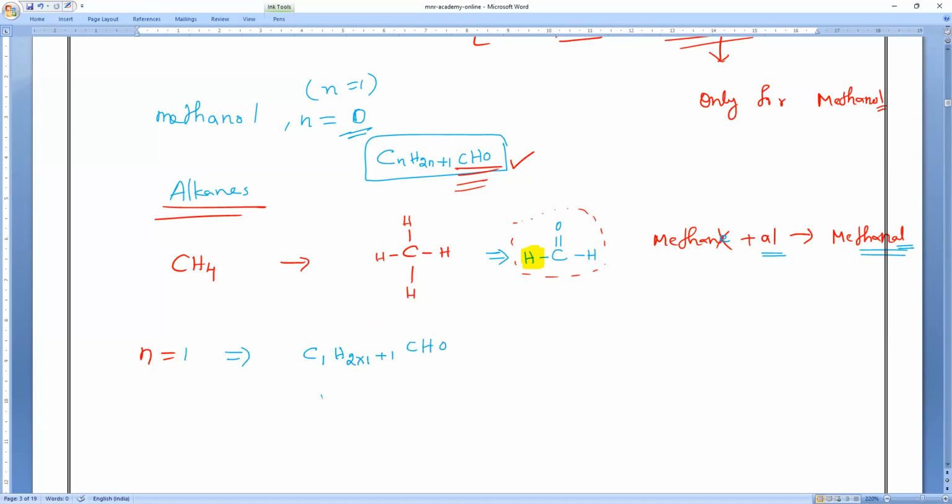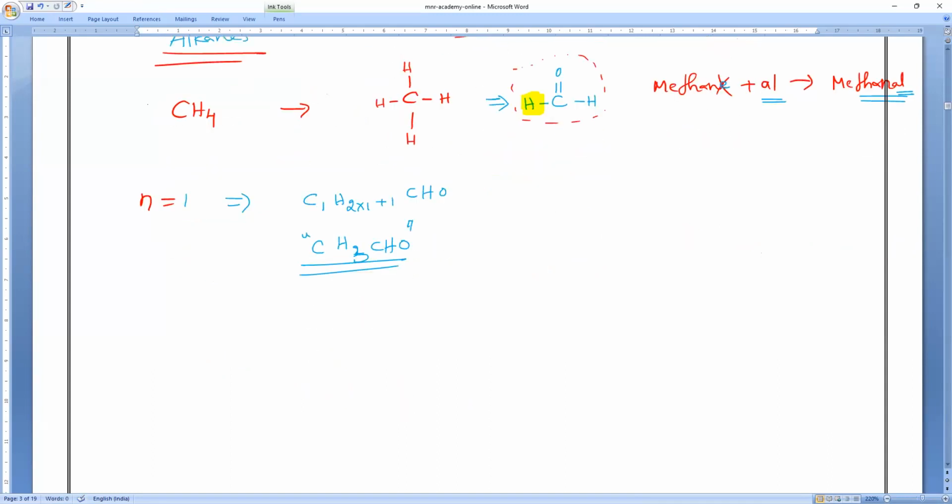So what is there? CH2 plus 1 is 3. So CH3CHO. Am I right, guys? Am I right or wrong? Do you understand it? So for aldehydes alone, n starts from 0. n is equal to 1, it will start from where? n is equal to 0. Please remember that.